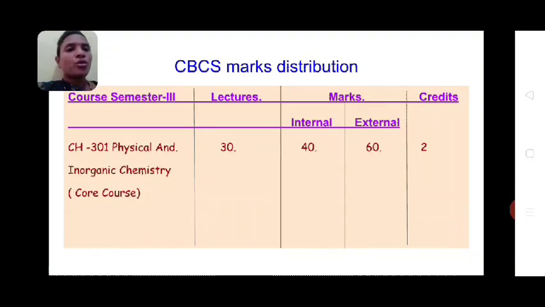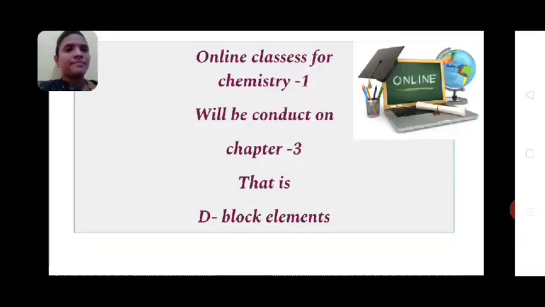This is your core course. It requires 30 lectures and has a marks distribution of 40 and 60. 40 marks is for internal examination and 60 marks is for external examination, and it has a credit of 2. So this is the marks distribution table for chemistry paper first of semester 3.